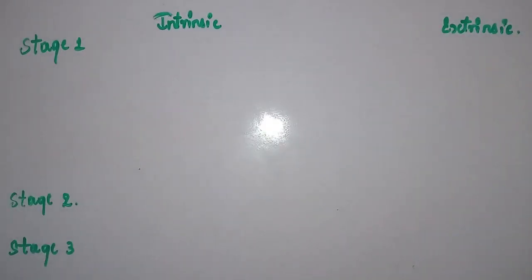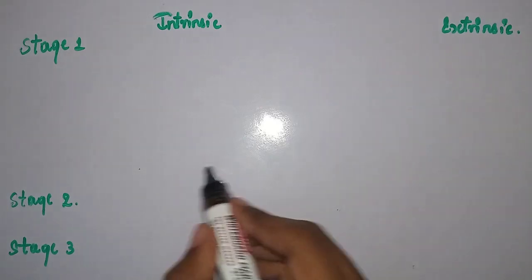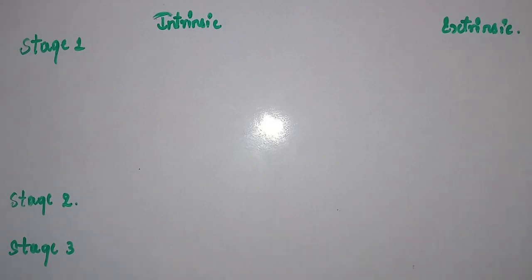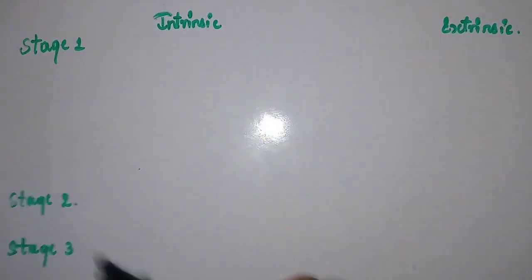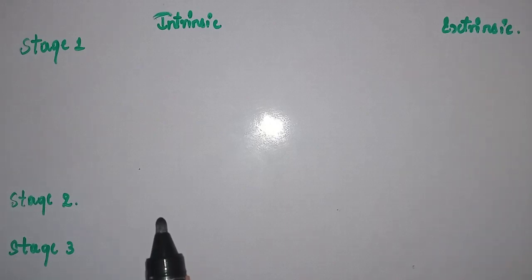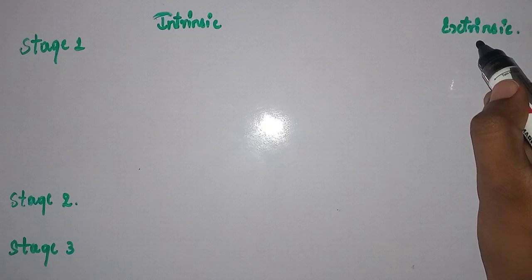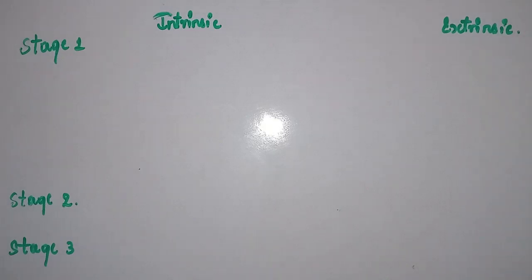Now I will discuss the most important part of this video, right? This is the actual thing you should remember. See, in stage 1, what is the ultimate goal? To activate factor 10, right? Stage 1 is the activation of factor 10 or Stewart-Prower factor. Activation of factor 10 is achieved by two pathways. One, intrinsic pathway, second one, extrinsic pathway. In the intrinsic pathway, the factors that help in the activation of factor 10 are present in the circulation only. They are not from outside. But in the extrinsic pathway, one factor which is released from the injured tissue is involved in the activation of factor 10.